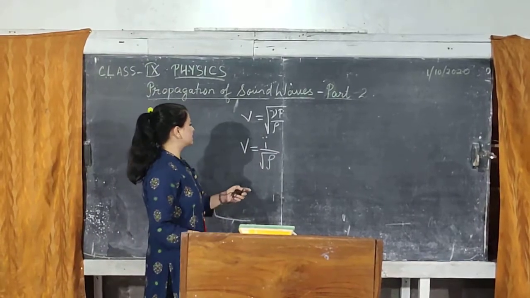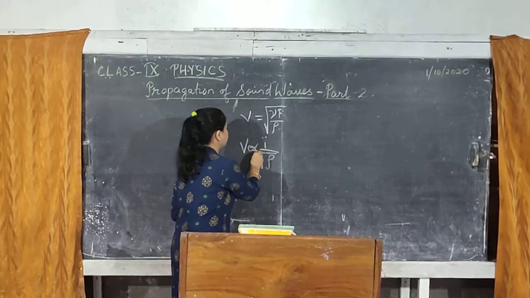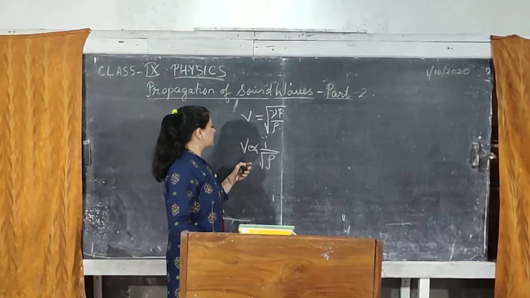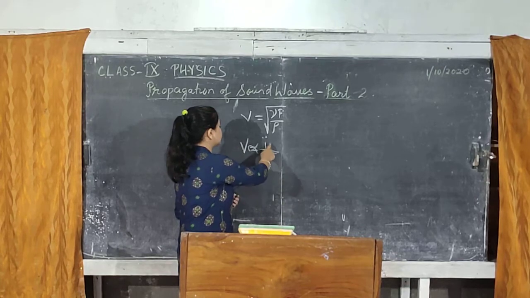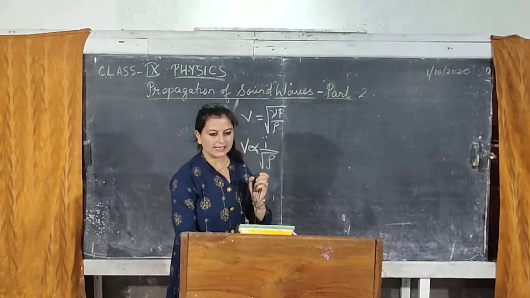We will just take the density into consideration. Now here you can see that velocity of sound in a gas is dependent on the density of the gas.